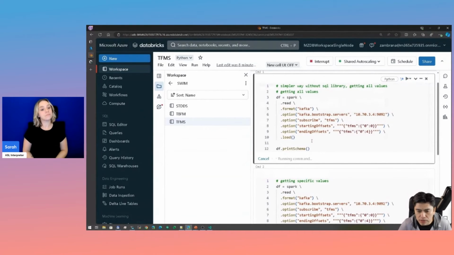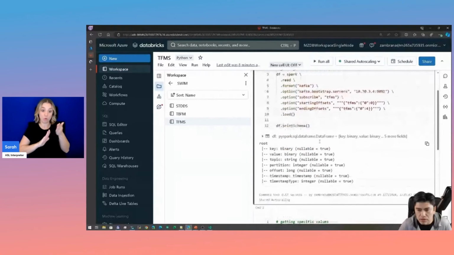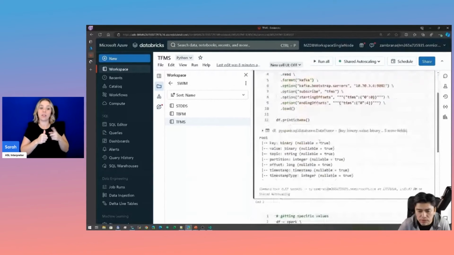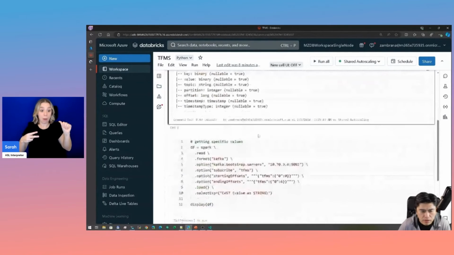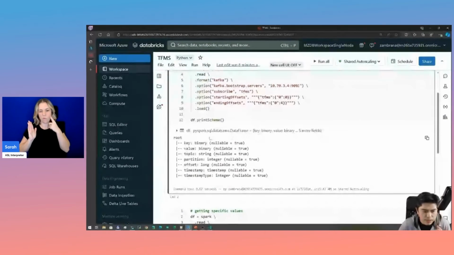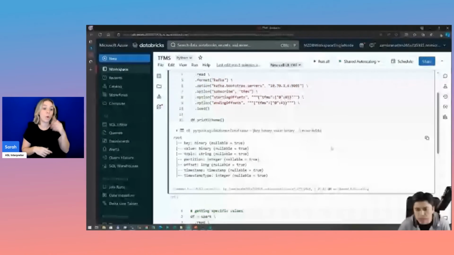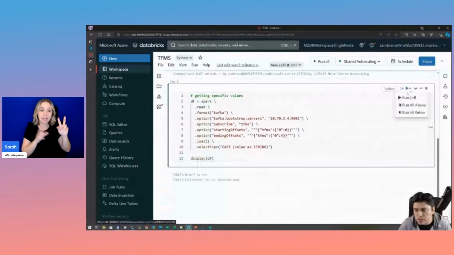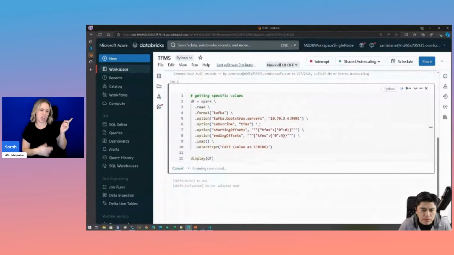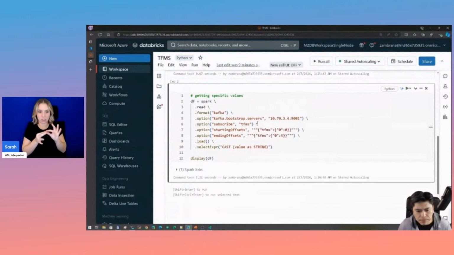So as you can see here, it's going to run the command. This first set of code is just giving us the schema of the messages we're gonna get. It's gonna have a key, a value, a topic, all that stuff. So here we are just getting a sample of the messages that we're getting from Kafka.